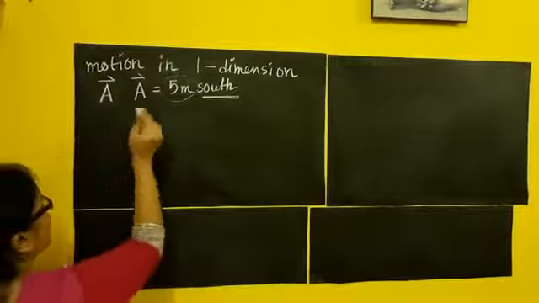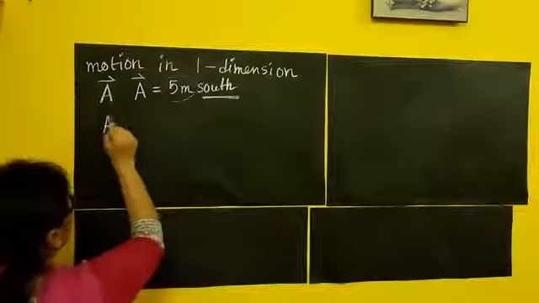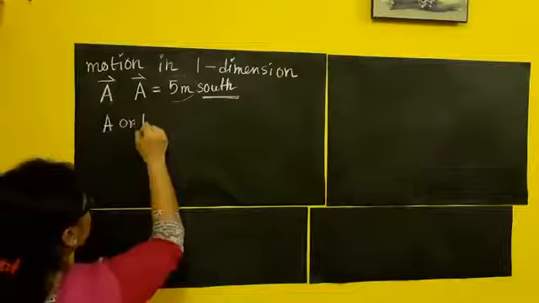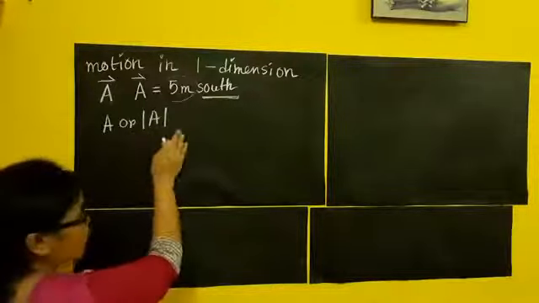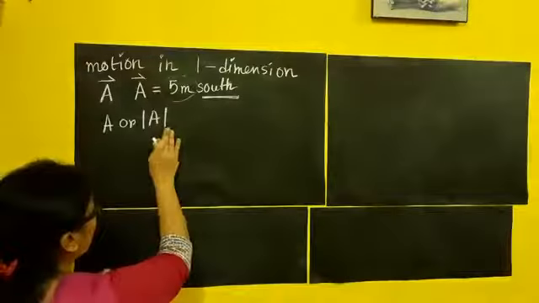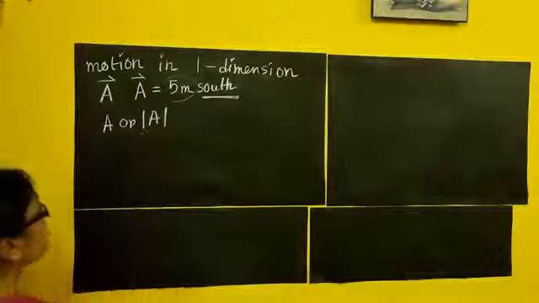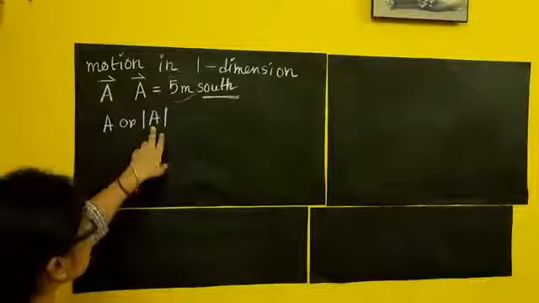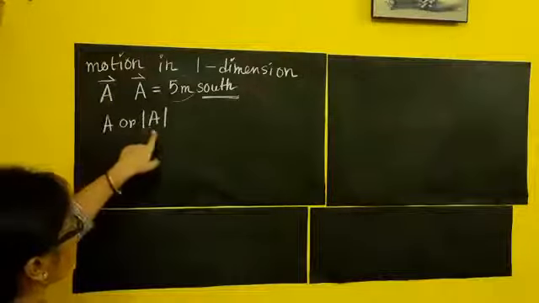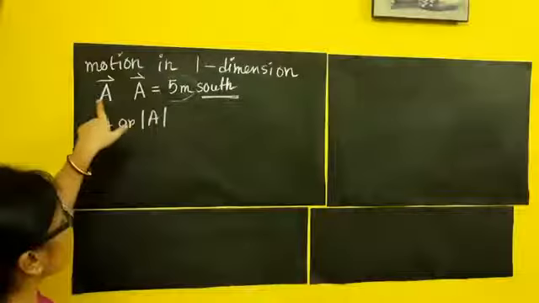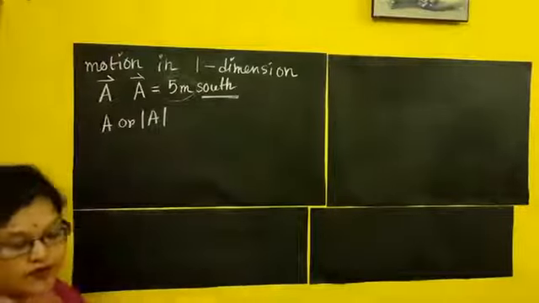Either you will write it like this, or like this. This is a very new thing to you: the mod sign. This is called the mod or magnitude sign. If I write it like this, I am talking about magnitude. This is a vector, and this is the magnitude part of the vector.